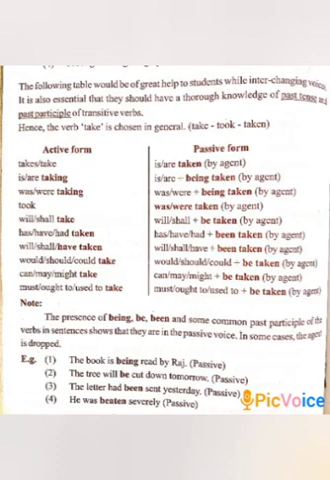See, there is a note here. The presence of being, be, been and some common past participles of verbs in sentences shows that they are in the passive voice. In some cases, the agent is dropped. The book is being read by Raj. The tree will be cut down tomorrow. The letter had been sent yesterday. He was beaten severely.